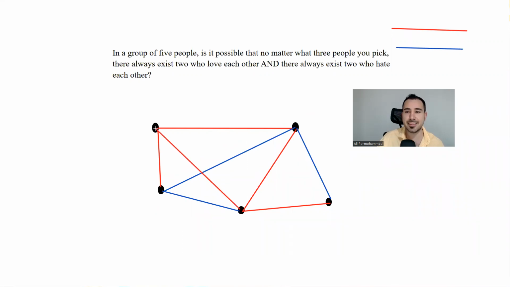You see, if I put this like this, I lost now. Why? This triangle over here, this one is all red. So this one has to be blue.